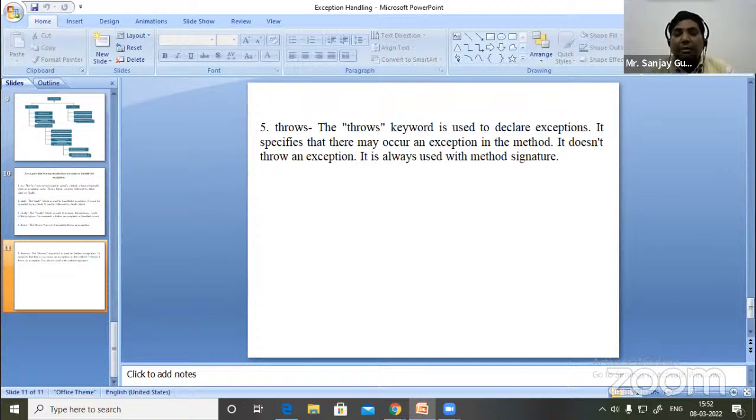By inheriting the Exception class, we can write our own exception and use it in our programs, in our logic, in our projects. Thank you. That's it.